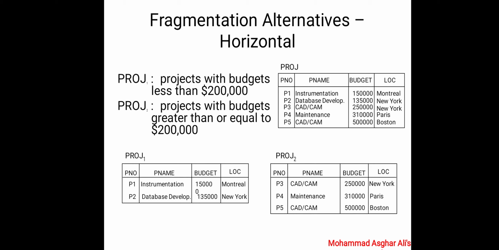And Project 2 is the fragment of projects with budget greater than or equal to $200,000. So you can see how this table is fragmented horizontally into two tables, Project 1 and Project 2.